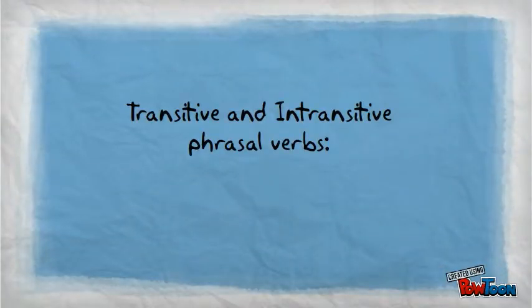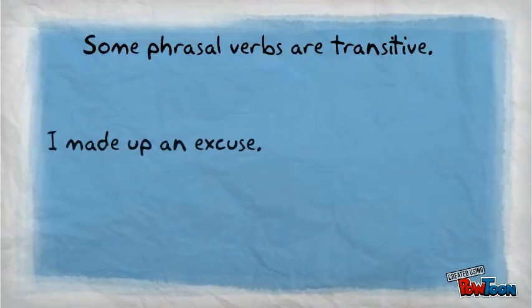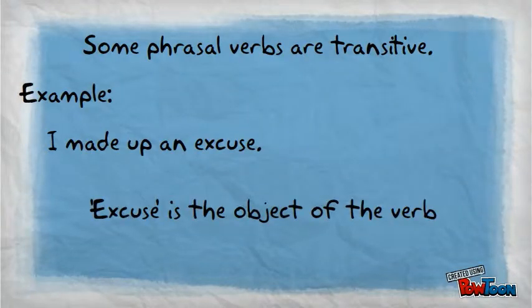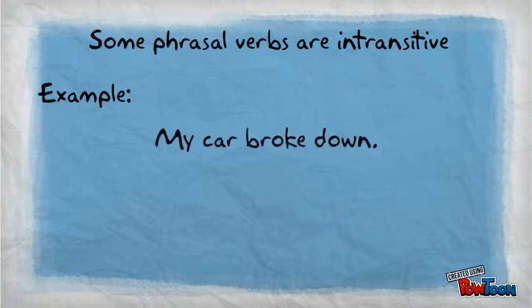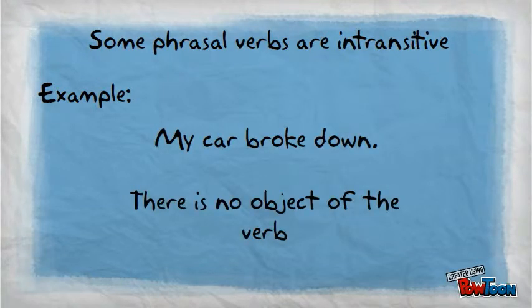Transitive and intransitive phrasal verbs. Some phrasal verbs are transitive. Example, I made up an excuse. Excuse is the object of the verb. Some phrasal verbs are intransitive. Example, my car broke down. There is no object of the verb.